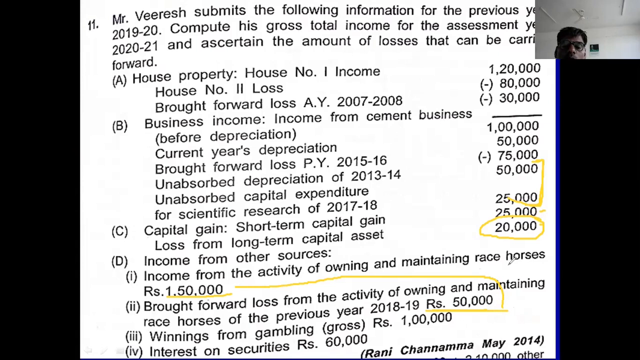Remember this. Then winning from lottery is 1 lakh rupee. You take 1 lakh rupee. Gambling 1 lakh rupee. Interest on security 60,000. Okay. And whatever 50,000 is here, you deduct this 50,000 in this 60,000, not from the 1 lakh or from the brought forward loss. Okay. And 25,000 you deduct in the short-term capital gain. Okay. You see this.